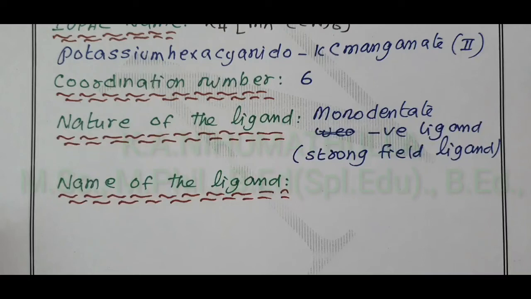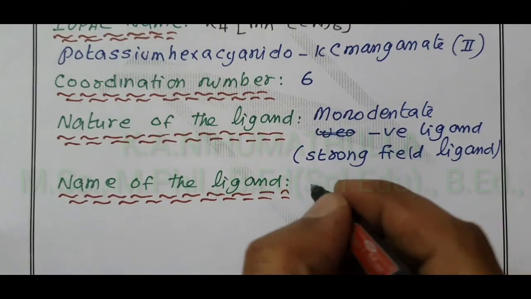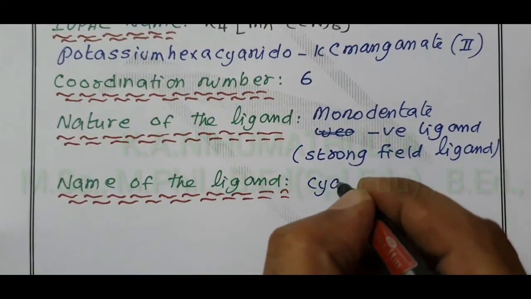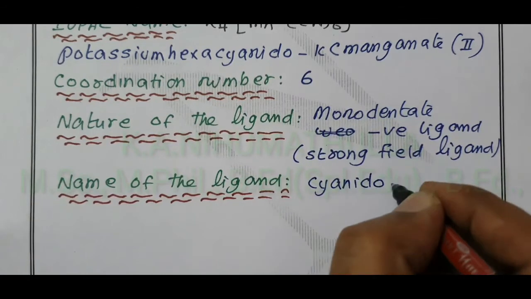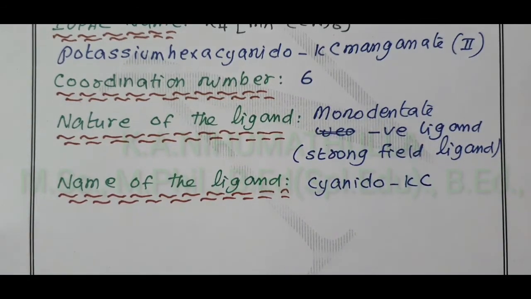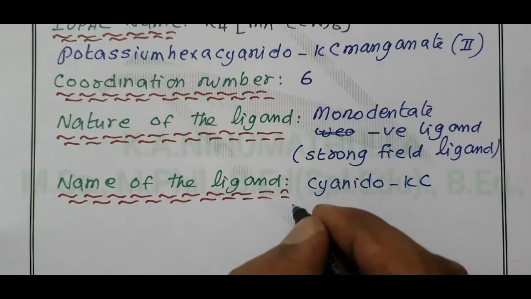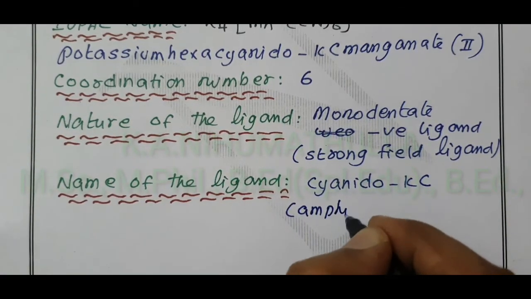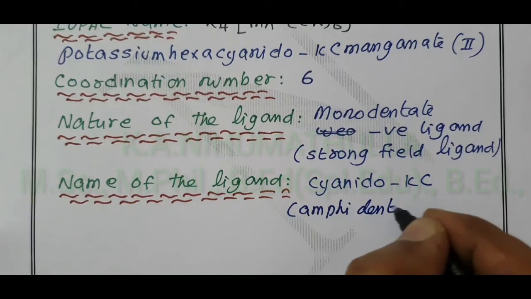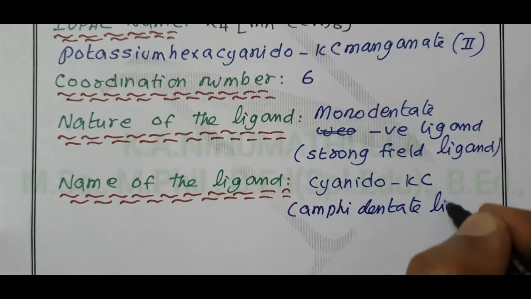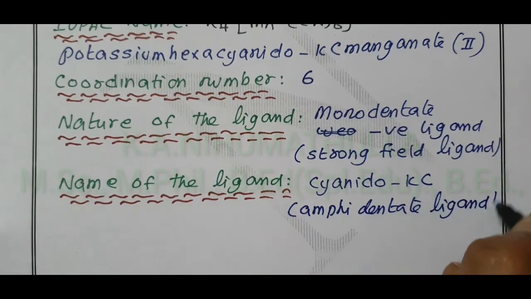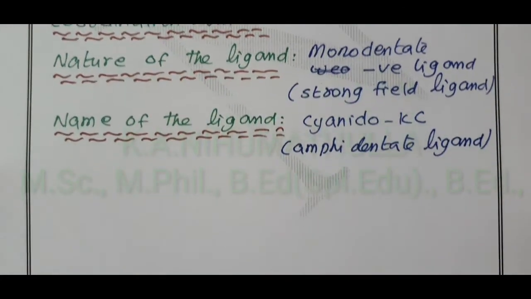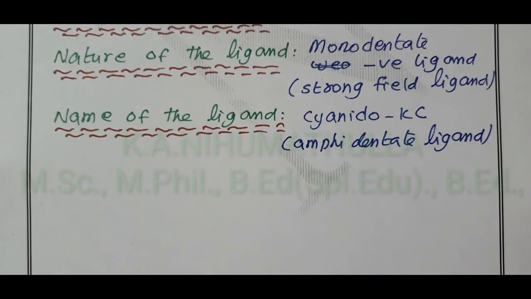We have to indicate the donor atom also. Cyanido kappa-C. It is an ambidentate ligand. The name of the ligand is cyanido kappa-C.